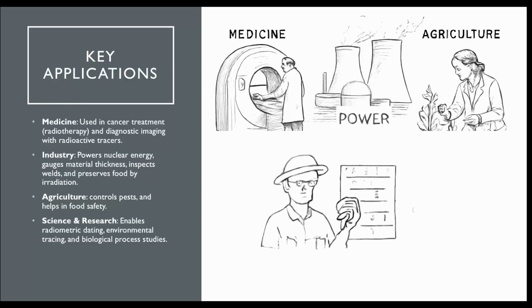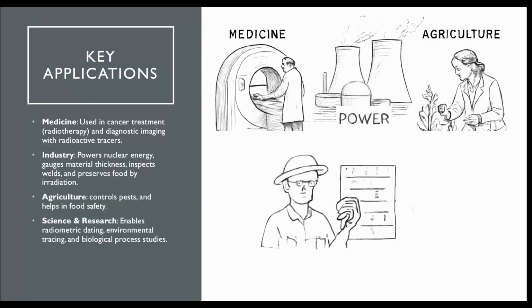Okay, let's see the key applications of radioactivity in the modern world. It is used extensively in medicine for cancer treatment using radiotherapy, where cobalt 60 isotopes are used. Also, nuclear medicine employs various radioactive substances for imaging and detecting conditions in different organs.